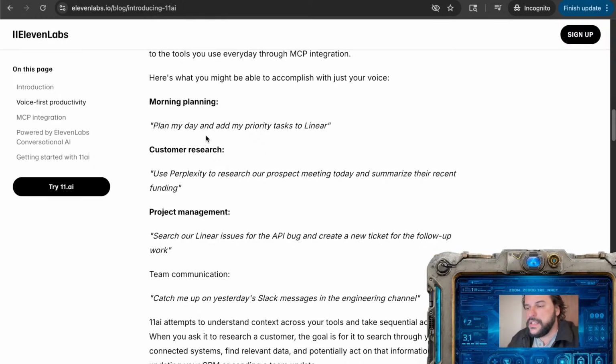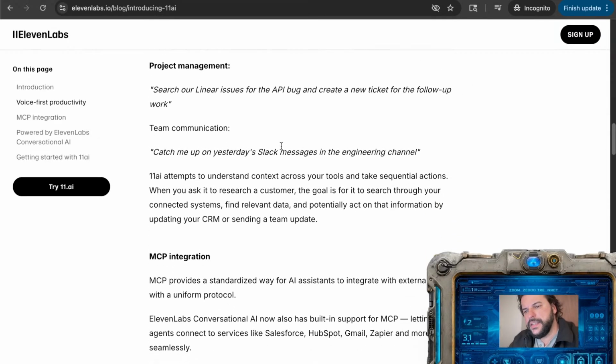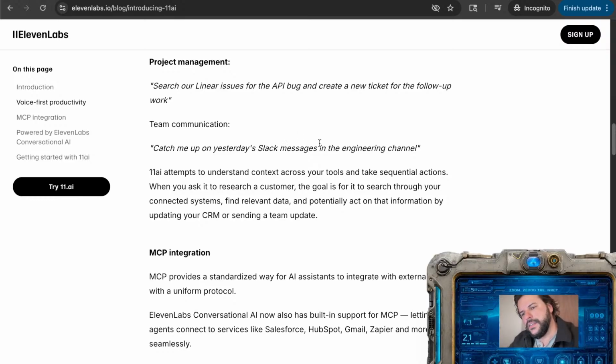I do not see this as very agentic. If I throw the text on ChatGPT or Perplexity or whichever other AI tool out there, Grok, Gemini, it can do this, right? So nothing crazy. Customer research, use Perplexity to research our prospect meeting today and summarize their recent funding. Same thing here. Where is the agentic, and allow me the question, right?